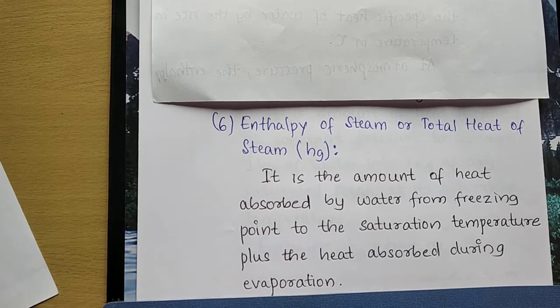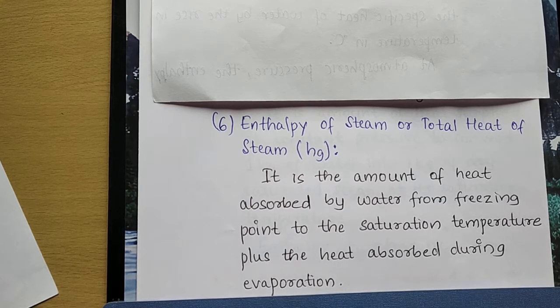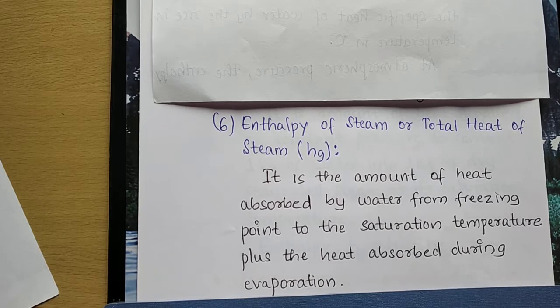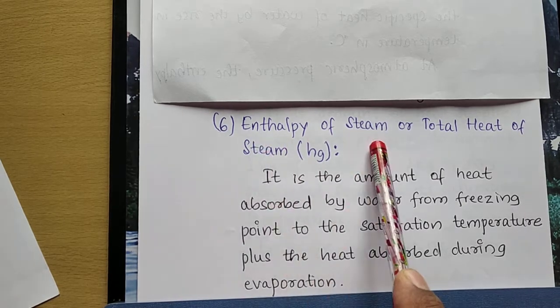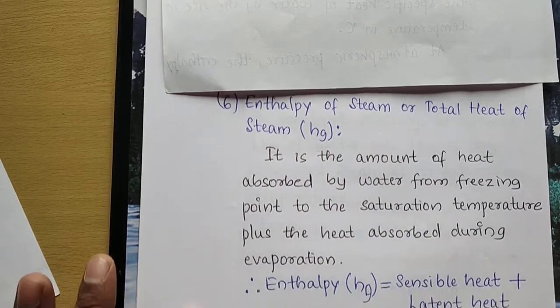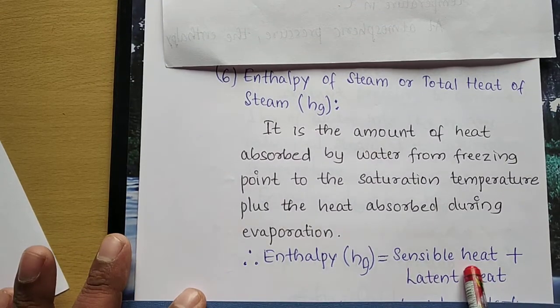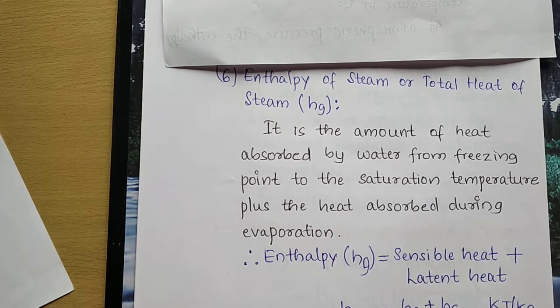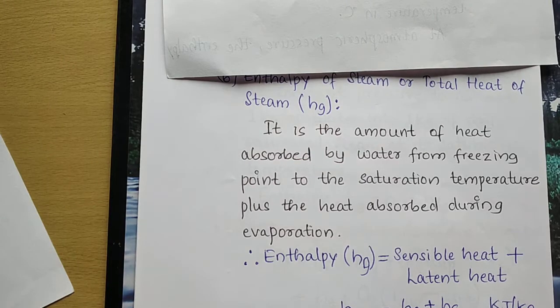This amount of heat is known as enthalpy of steam, denoted by the symbol Hg. It is given by Hg equals sensible heat plus latent heat, that is Hf plus Hfg. These values are also available in the steam table, which we will discuss at a later stage.